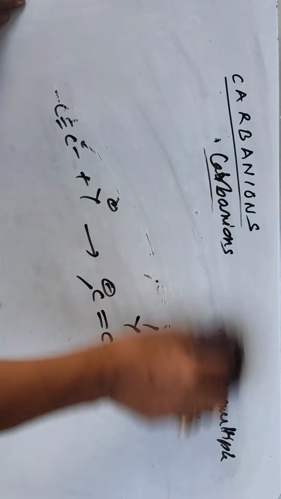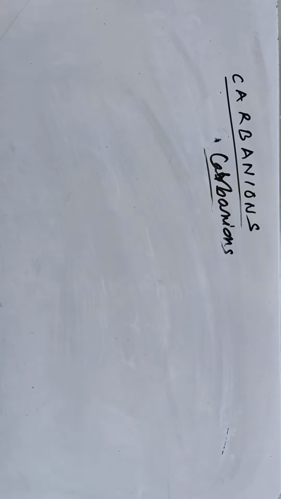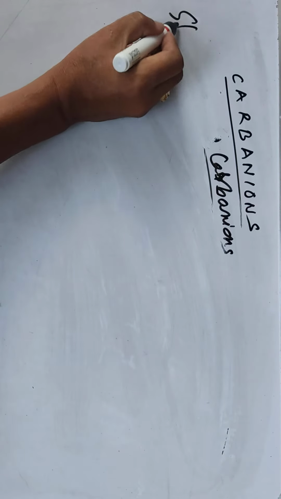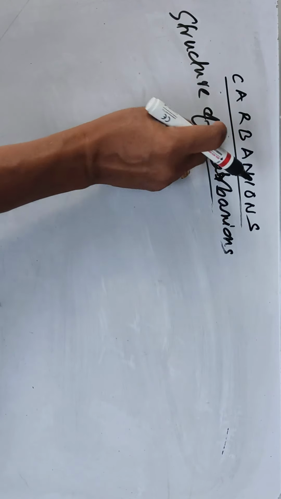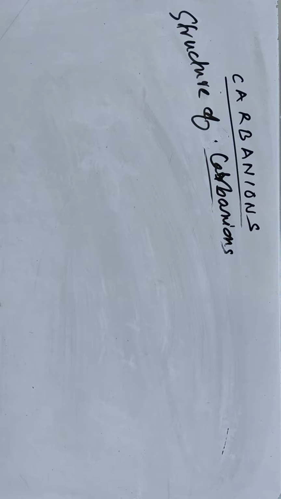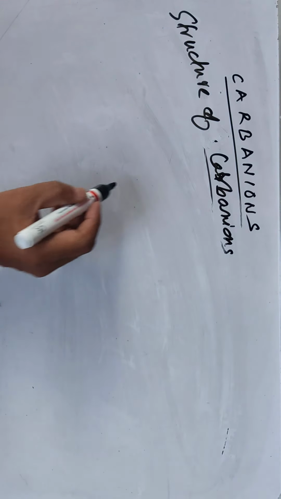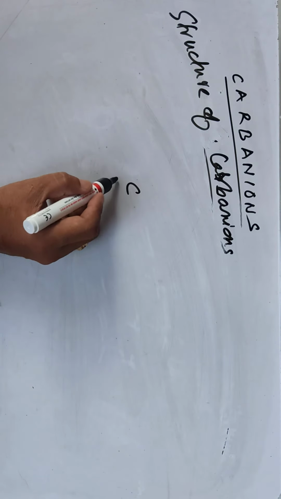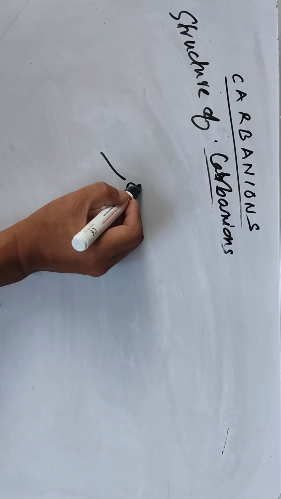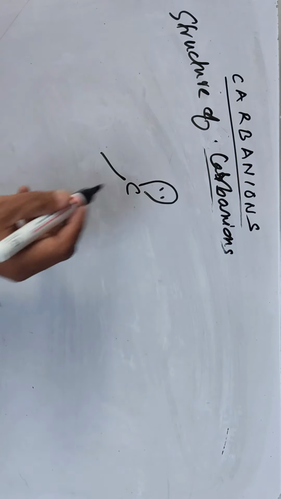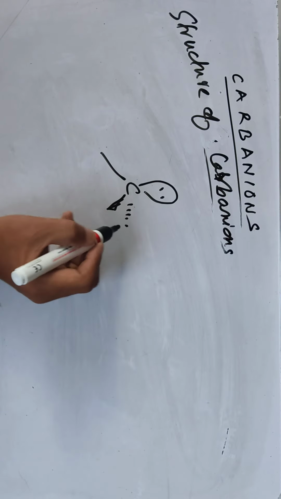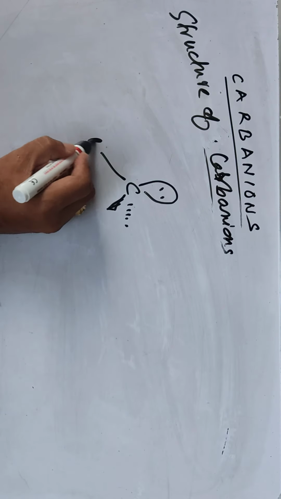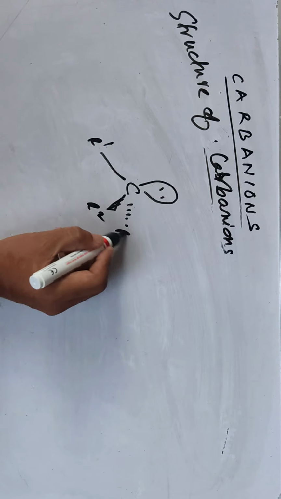Structure of carbanions. Generally a carbanion is sp3 hybridized with a pyramidal structure. It has a lone pair of electrons, and then we have, let's say, R1, R2, R3.